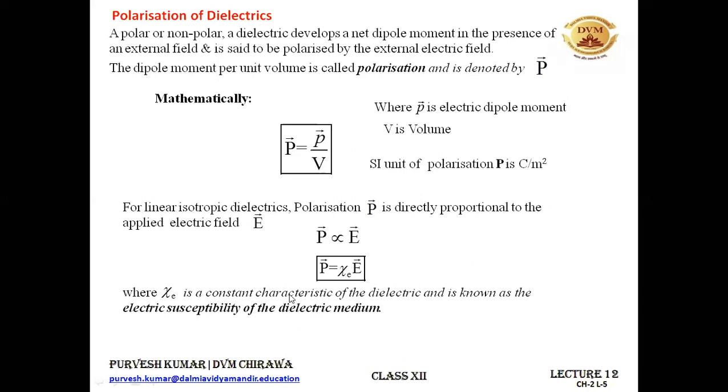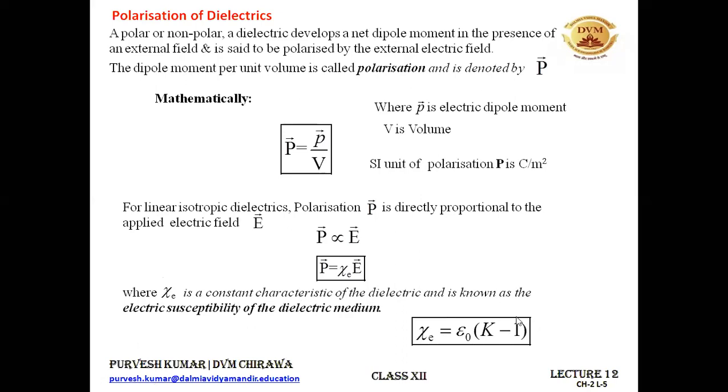And chi is a constant, and it is known as the electric susceptibility of the dielectric medium, and it depends on the medium. It is a property of the dielectric, whether you are taking polar dielectric, non-polar dielectric, or what material of the dielectric you are taking. So its value is different for different materials. All right. For paper it is different, for plastic it is different, for some other dielectric it is different. So this value depends completely on the material of the dielectric, and it is known as the electric susceptibility of the dielectric medium.